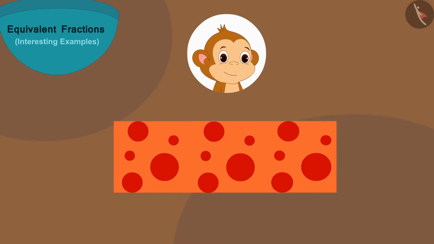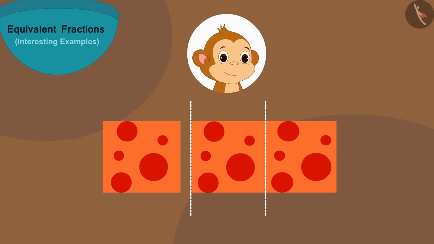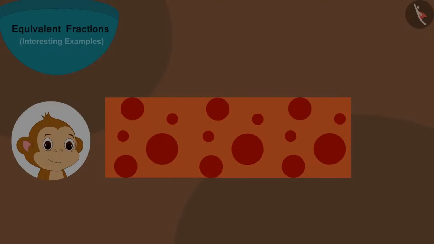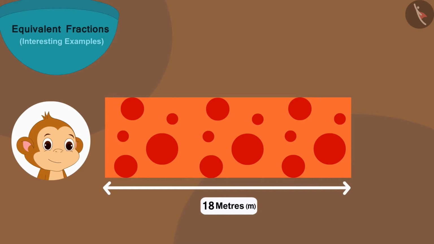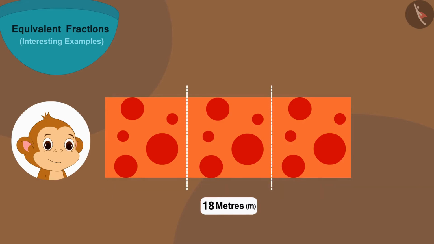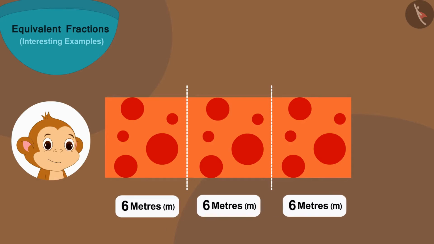Absolutely right! In this way, Babban will cut his cloth into 3 equal parts and take one part from it, and that would be 1/3 of the cloth. If we divide 18 meters into 3 equal parts, each part will be 6 meters long. If you wish to, you may see.